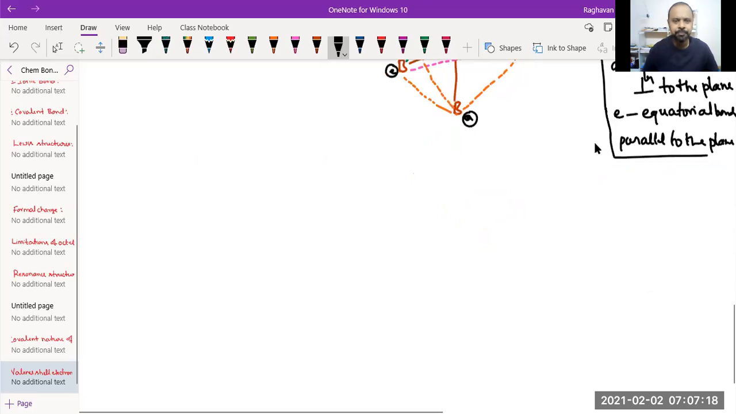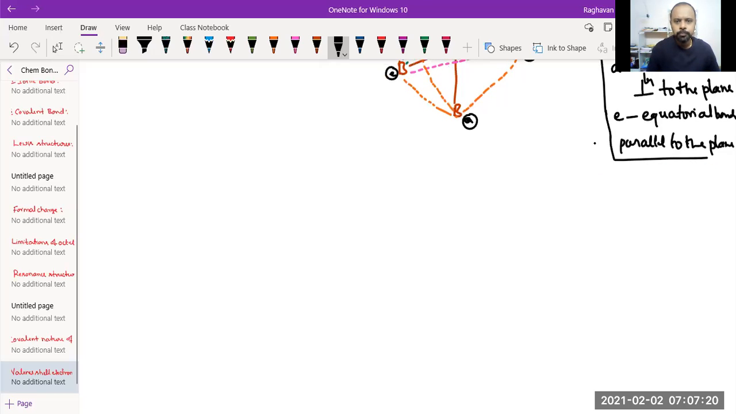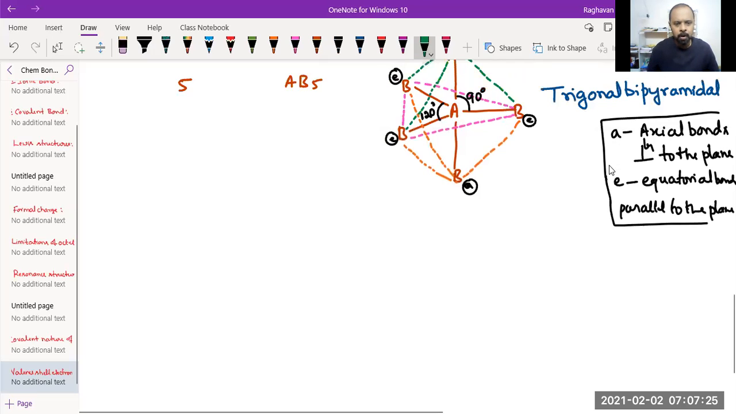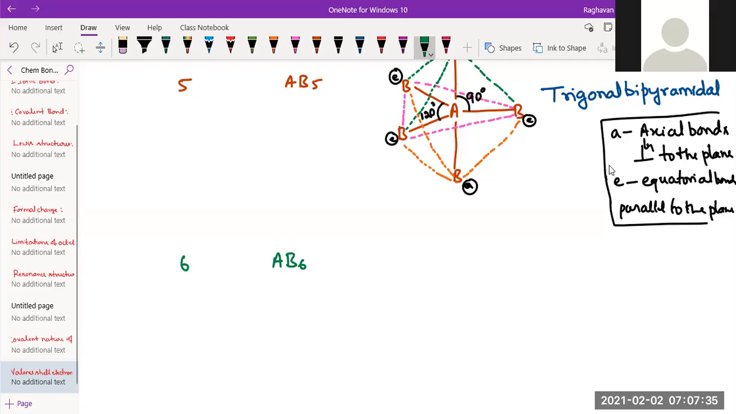And the last one is the molecule with how many pairs of bonds? 6. Correct? What would be the molecule's general formula? AB6. How many B surrounding atoms? 6. And which is the central atom there? A.